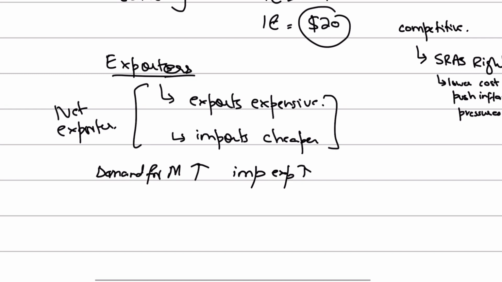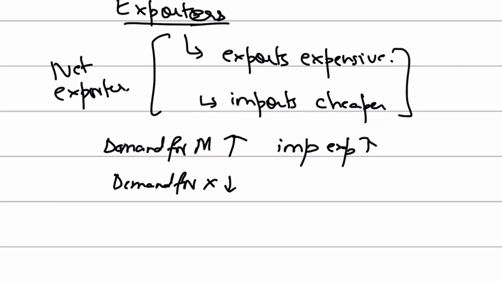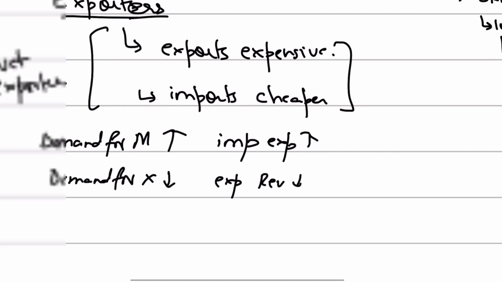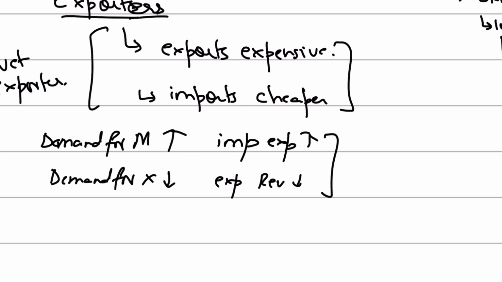But since the demand for your exports is falling, your export revenues would go down, right? So if import expenditure is rising and export revenues are falling, the outflow would exceed the amount of inflows, right? So there's more money going out of the economy than coming in, because your export revenues are falling.